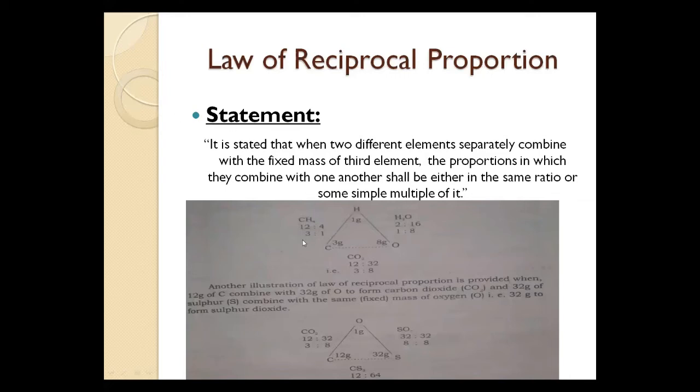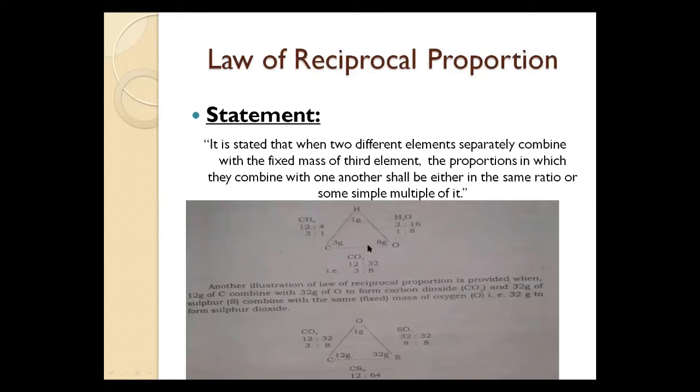Look at here. Here carbon and hydrogen combine in a ratio 3 is to 1, and here in water the ratio of hydrogen and oxygen is 1 is to 8, and here carbon and oxygen reacting, the ratio is 3 is to 8. In this example, the ratio in carbon dioxide is 3 is to 8, and in sulfur dioxide the ratio is 8 to 8, and here the ratio is 3 is to 16.